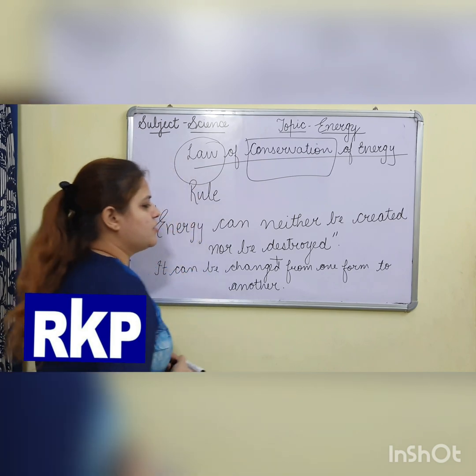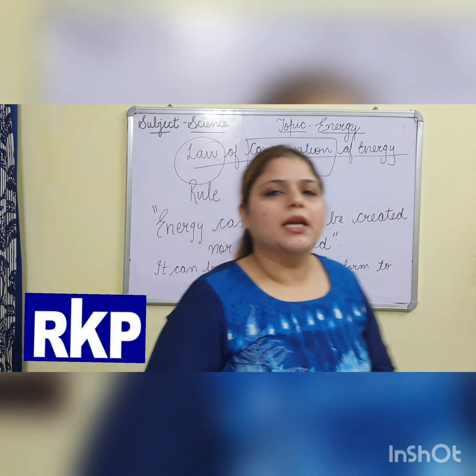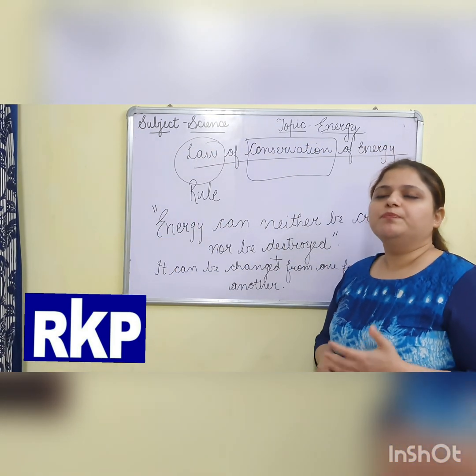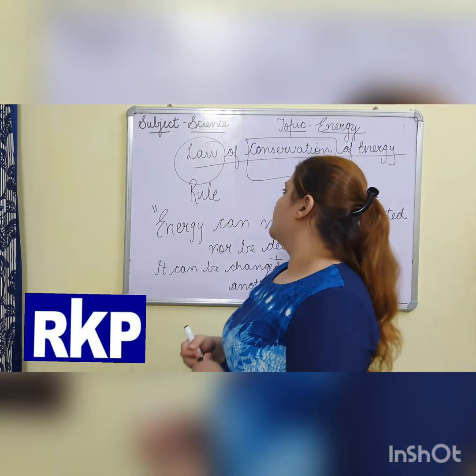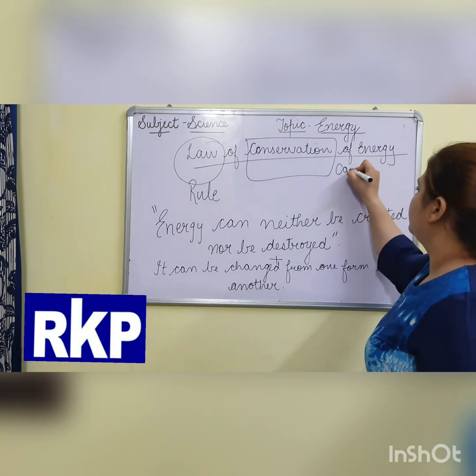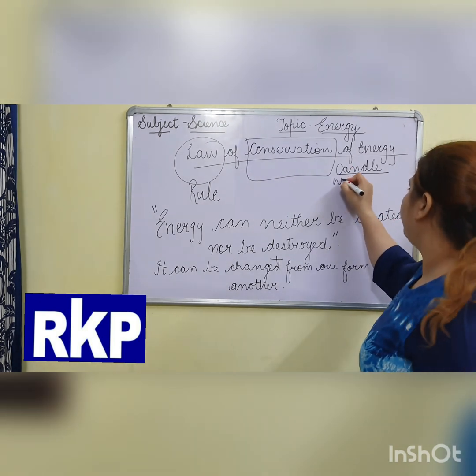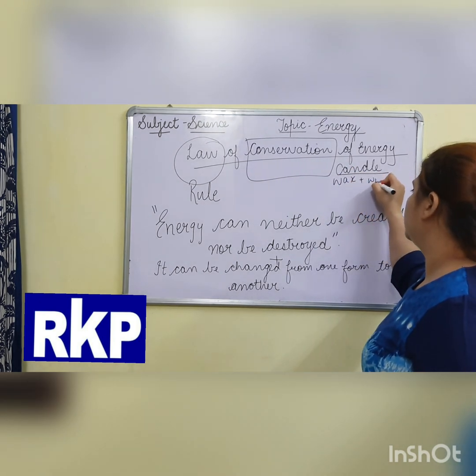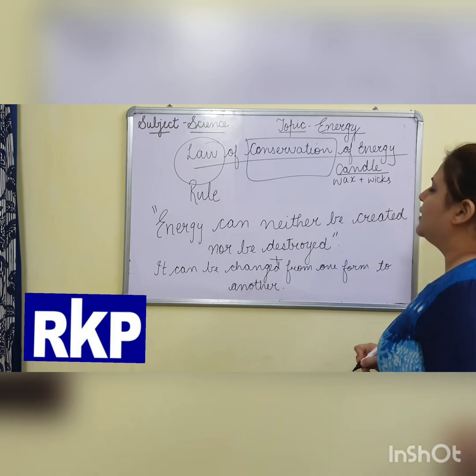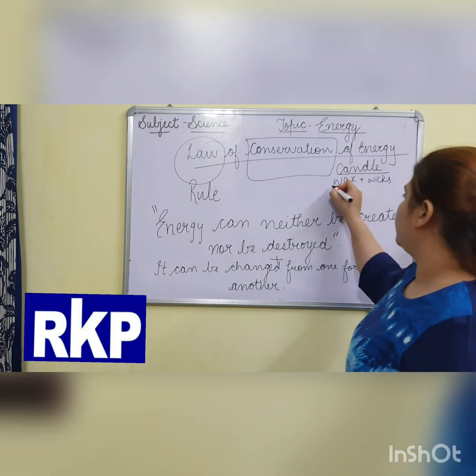It can be changed from one form to another. For example, if you are using candle, candle is made from wax plus wicks. Wax is a type of fuel.